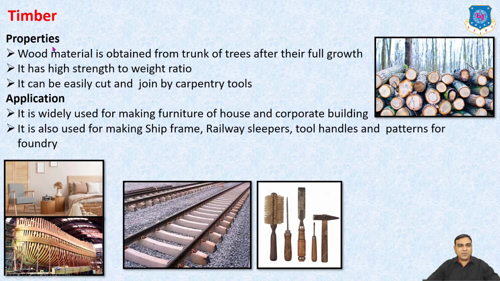Timber properties. Wood material is obtained from the trunk of trees after their full growth. It has a high strength to weight ratio. It can be easily cut and joined by carpentry tools. Application: it is widely used for making furniture of houses and corporate buildings. It is also used for making ship frames, railway sleepers, tool handles, and patterns for foundry. So these are the applications of wooden material or timber.